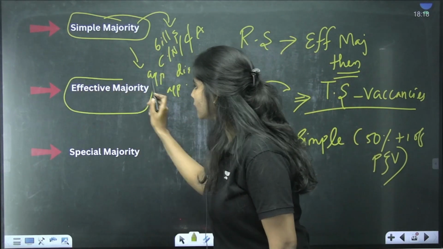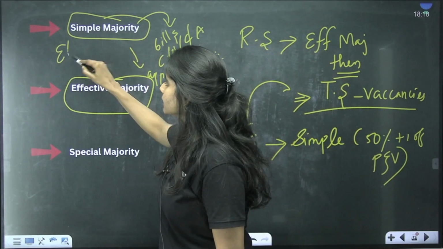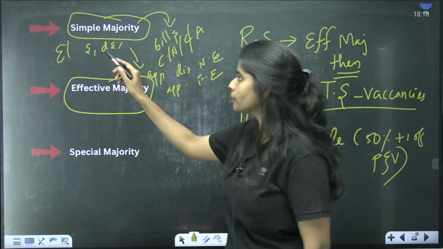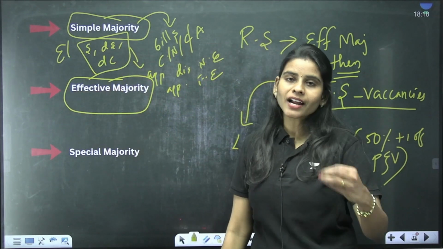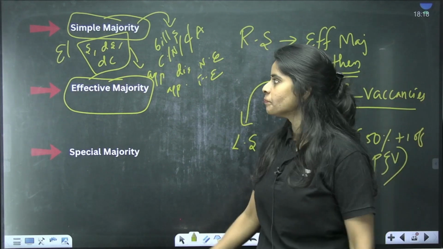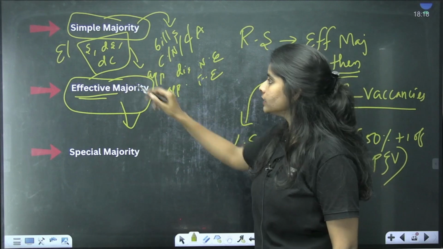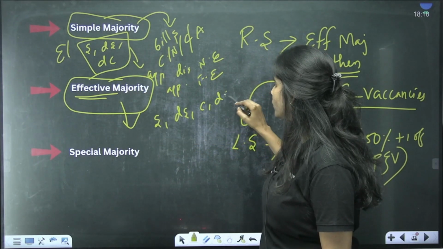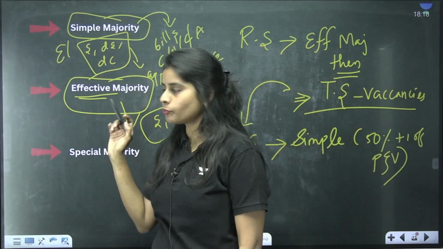And we also have effective majority. Simple majority is used for electing the speaker and deputy speaker, and the deputy chairman is also elected using simple majority. The chairman is the Vice President, who is elected separately. And then effective majority is used for what? Removal of all these members: speaker, deputy speaker, chairman and deputy chairman. So they are elected with simple majority, removed with effective majority.